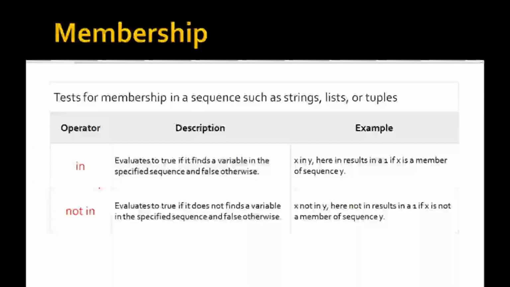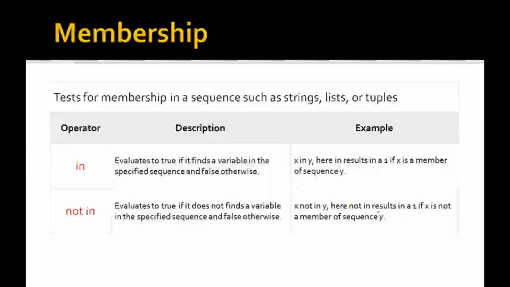In the same way, you can use the not in membership operator, in reverse order. Not in evaluates true if it doesn't find a variable in the specified sequence and false otherwise. x not in y.